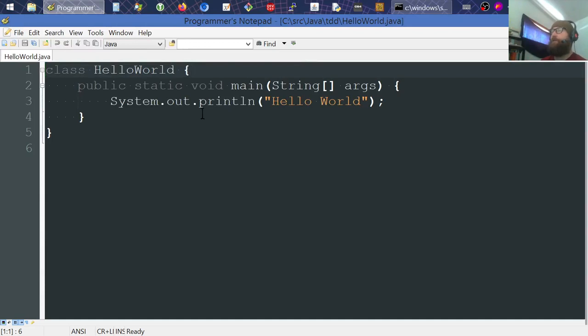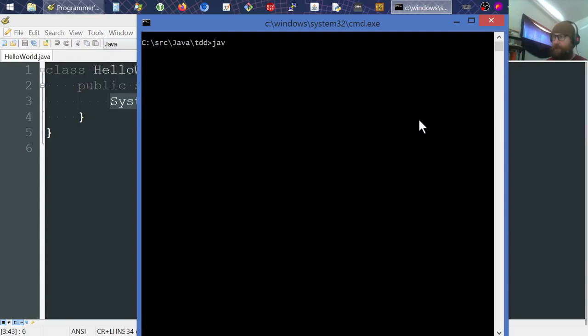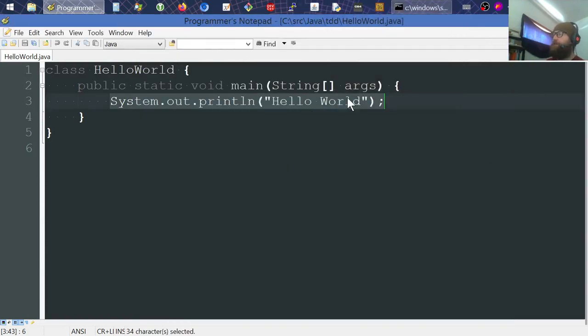So I have a class, HelloWorld, keeping it simple, public static void main, all that good stuff. And then I've got System.out.println Hello World, right? If we run this program, I've got a little terminal over here. I can javac it. I'm just using Java 8. HelloWorld.java. I've already kind of dinked around with it, that's why there's some class files. Alright, so there it is, Hello World, doing exactly what we expect. Just printing Hello World to the screen, right? So nothing wrong with that.